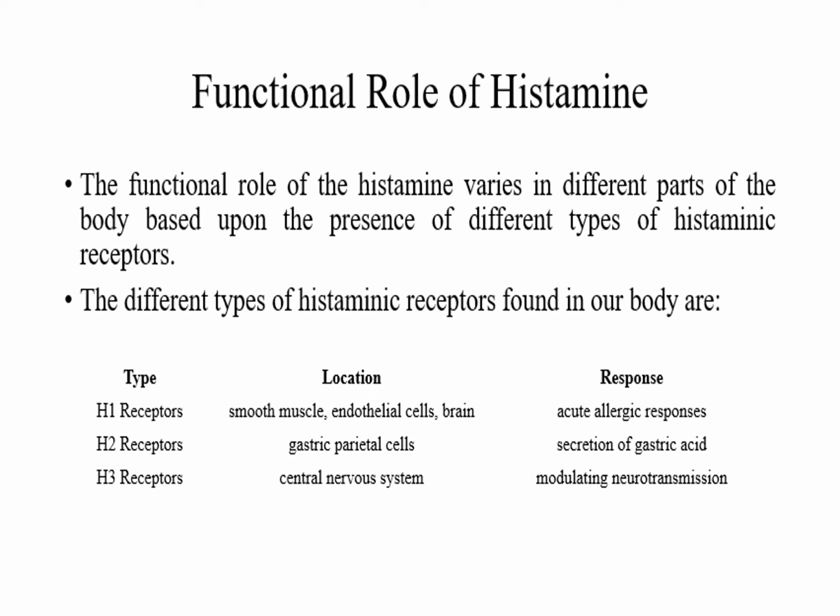Thus, the functional role of histamine varies in different body parts based upon the presence of different kinds of histaminic receptors. The different types of histaminic receptors found in our body are H1 histaminic receptors, which are present in smooth muscles, endothelial cells, brain, etc., and are responsible for causing acute allergic responses. H2 histaminic receptors are present in large quantity in gastric parietal cells and are responsible for the secretion of gastric acid. H3 histaminic receptors are present in the central nervous system and are responsible for modulating neurotransmission.